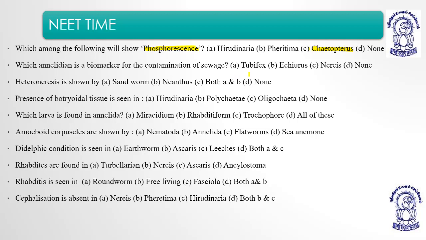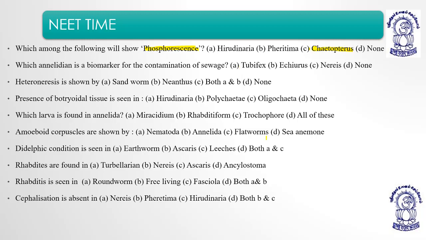So it is basically Tubifex, also known as bloodworm. The Tubifex basically feeds on the sewage matter. So if the concentration of Tubifex is high or more, then it indicates that more amount of sewage waste is there.